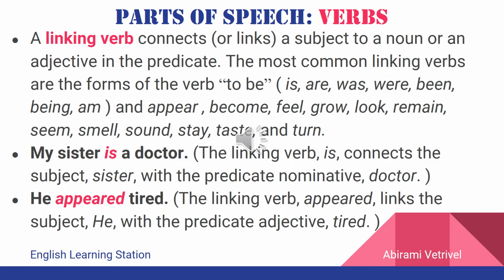In the second sentence, he appeared tired. Here, the subject is he and this subject is connected to the predicate adjective tired with a linking verb, namely appeared. So a linking verb is nothing but a verb that connects the subject to a noun or an adjective in the predicate.